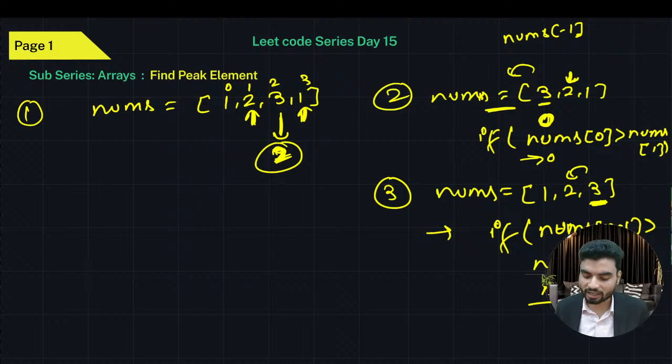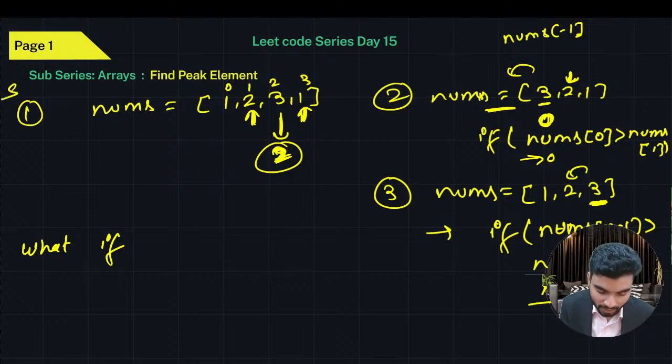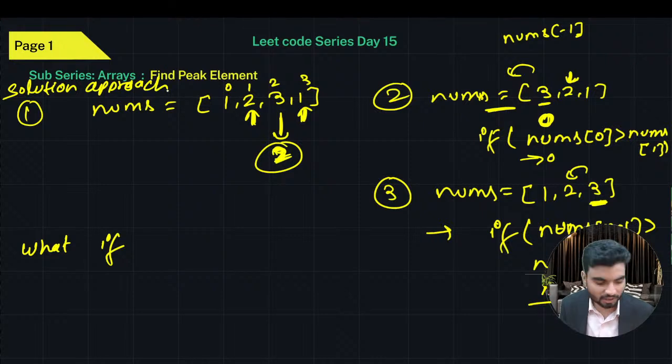Cool. But what if there's only one element? I'm telling you, solution number 1, the basic approach, brute force. How you can attempt this, right? If, let's say, I don't have a lot of understanding, this is how I can read a problem and make the solution, and then it comes to the optimized one.